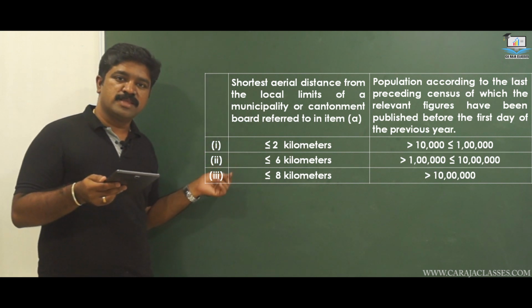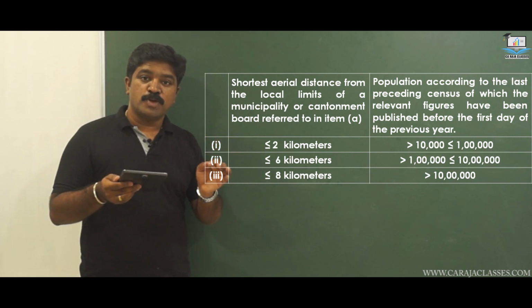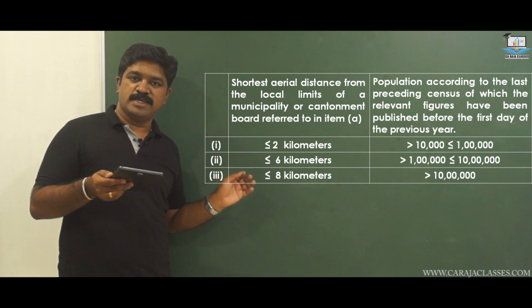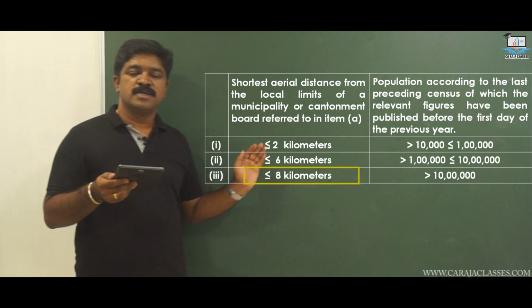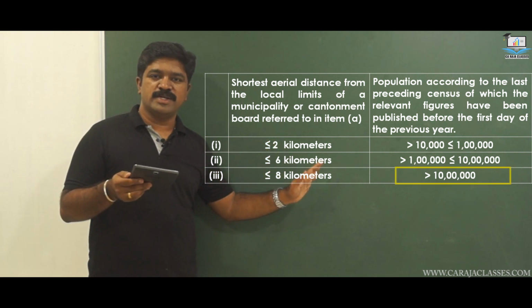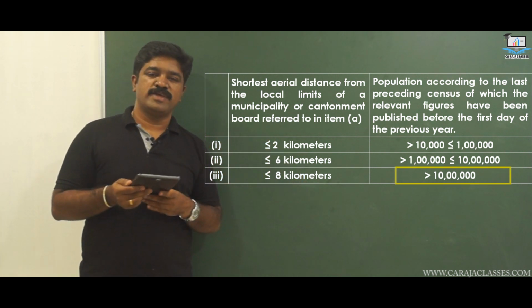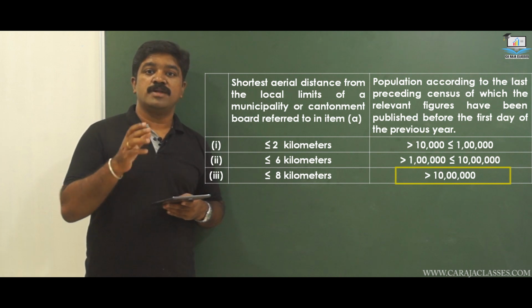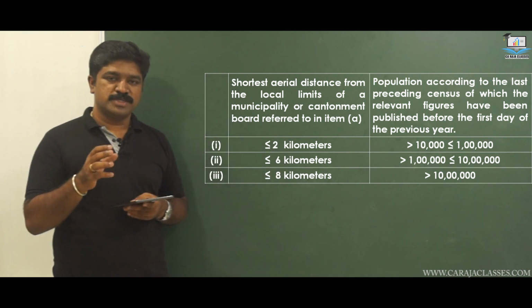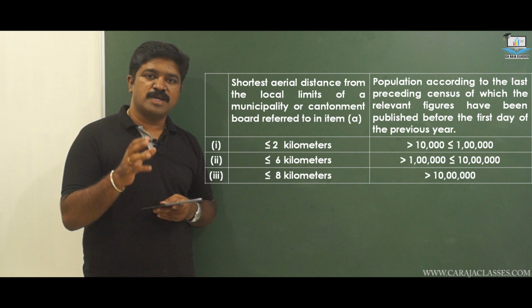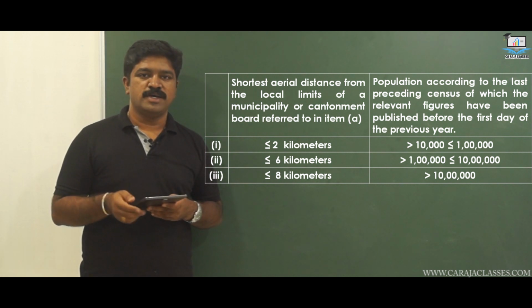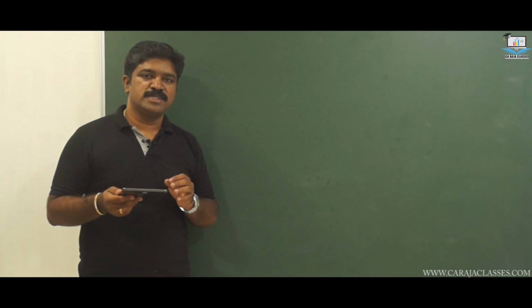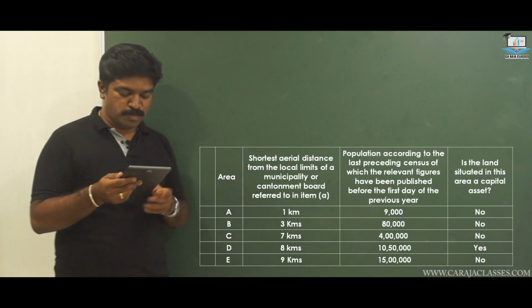The third classification: the agricultural land is within 8 kilometers whereas the population is greater than 10 lakh; we still classify that as urban agricultural land. Please understand, if it is classified as urban agricultural land, then it comes under the definition of a capital asset. To understand this better, let's look at this example.